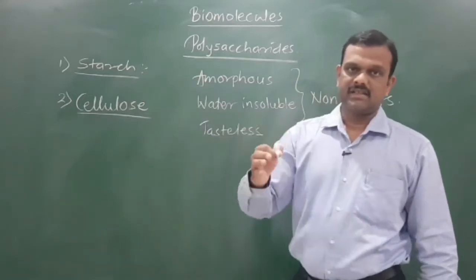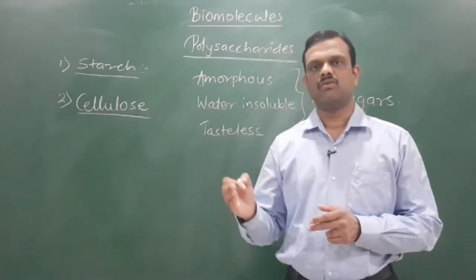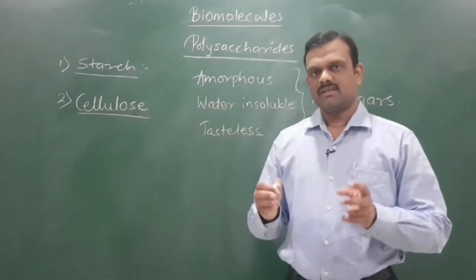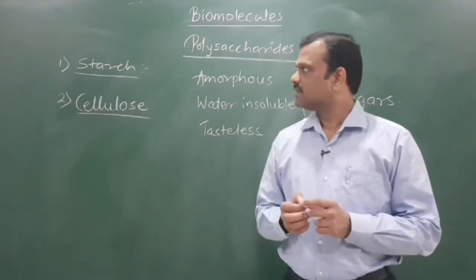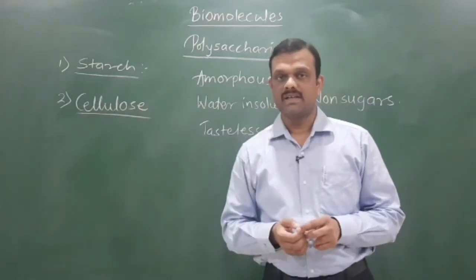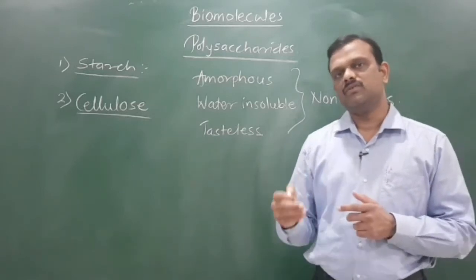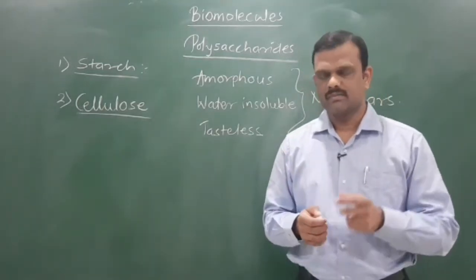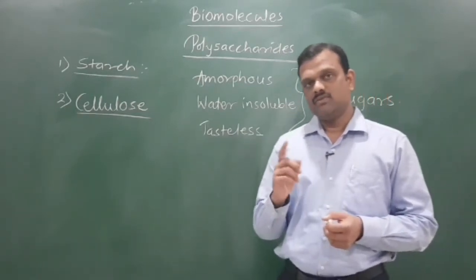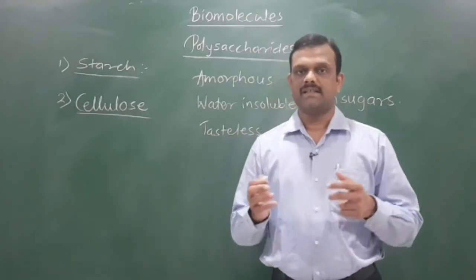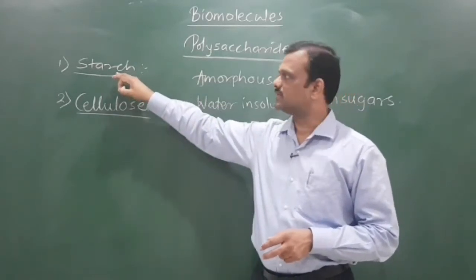Starch can be digested in our body because on hydrolysis starch produces alpha D glucopyranose. That means the glucose which can be easily digested in the body. But cellulose cannot be digested in our body because it is made up of beta D glucopyranose. From these two anomers only alpha D glucose or glucopyranose can be digested in our body. Therefore, as a source of glucose we can use starch.